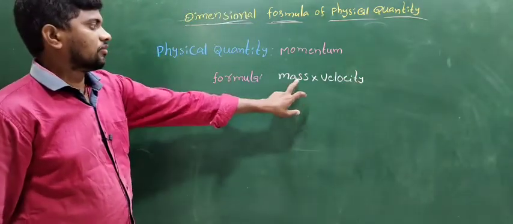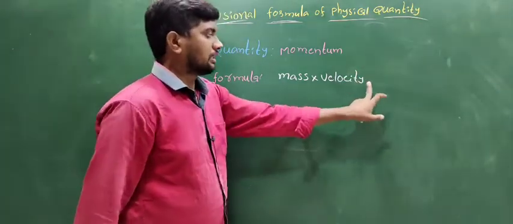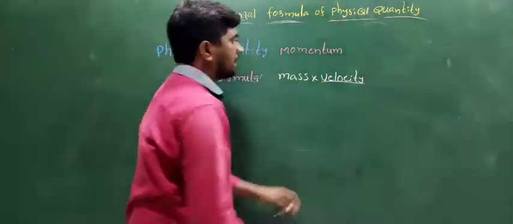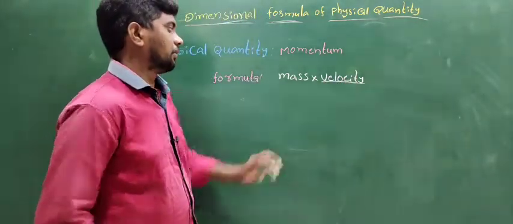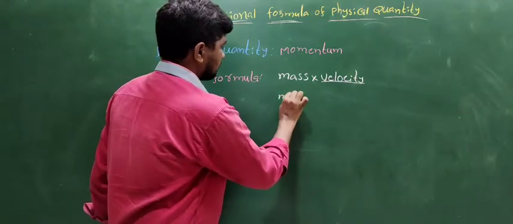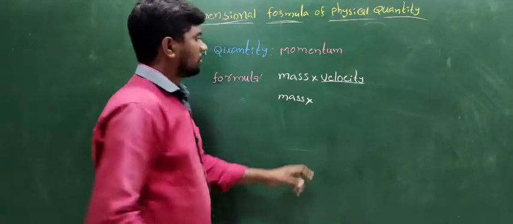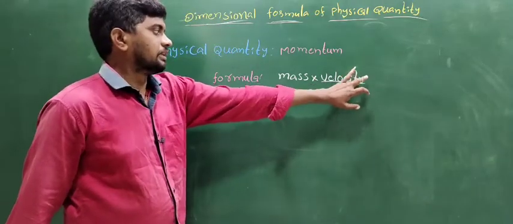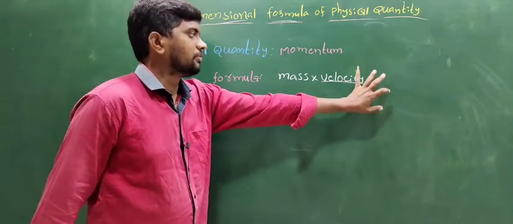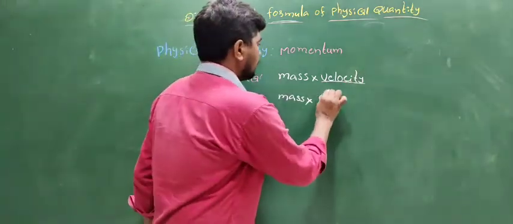The mass is the fundamental unit. The other one is velocity; velocity is a derived physical quantity or derived unit. What is velocity? The rate of change of displacement is called velocity.